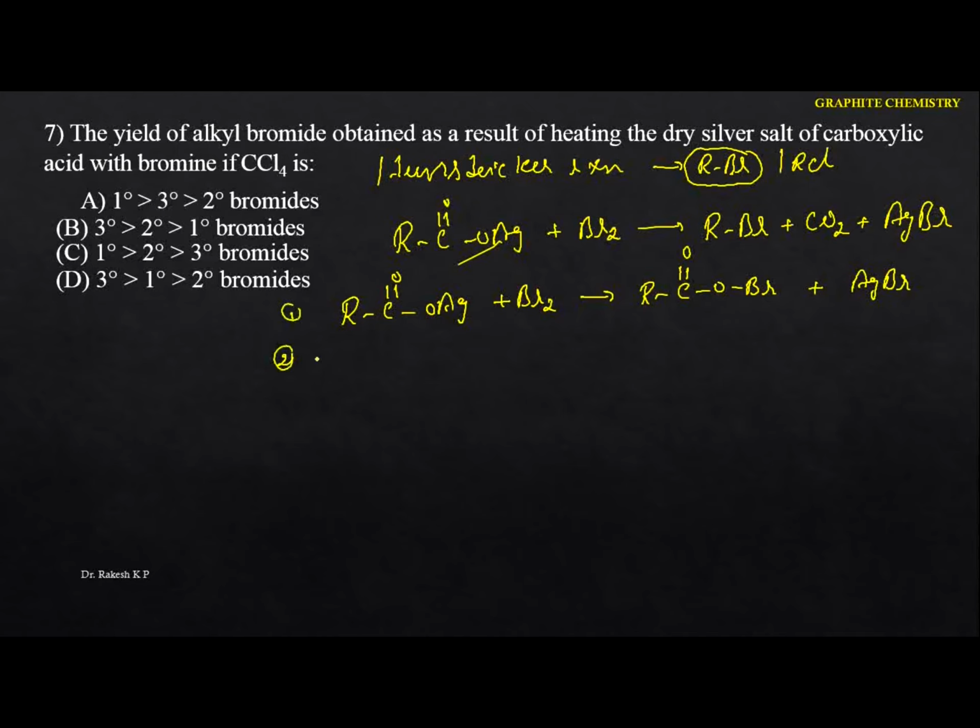Now see the second step. This acyl hypobromide undergoes free radical formation. That means you are going to get the carboxylate free radical as well as the bromine free radical. Okay, it's not the minus, it is free radicals you are going to get. And the next thing is the carboxylate free radical decomposes to give the alkyl free radical as well as carbon dioxide.